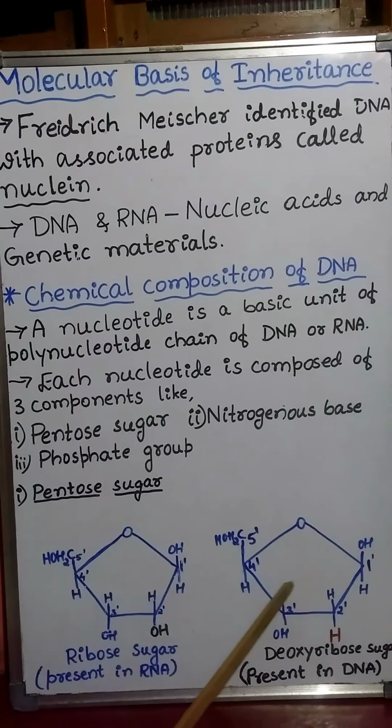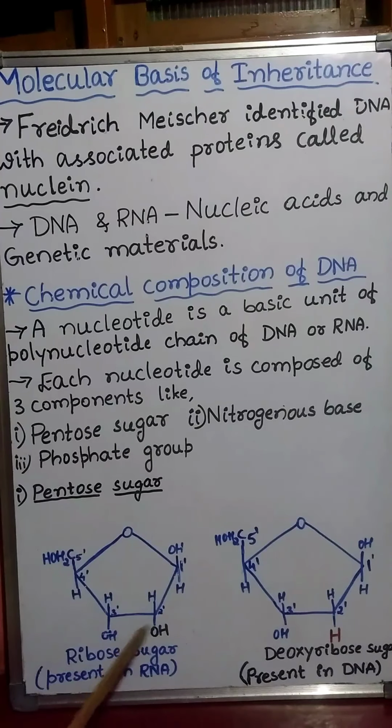The main difference between deoxyribose sugar and ribose sugar is that in deoxyribose sugar, a hydrogen atom is present at the 2' carbon, whereas in ribose sugar, an OH group is present at the 2' carbon.